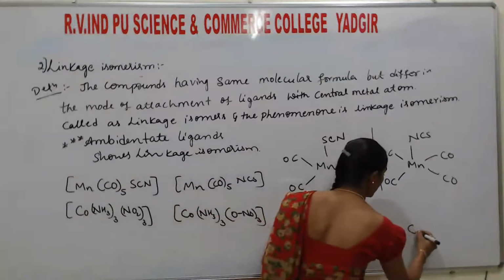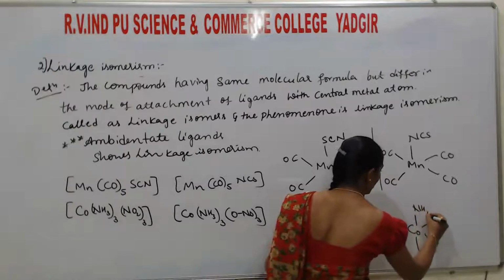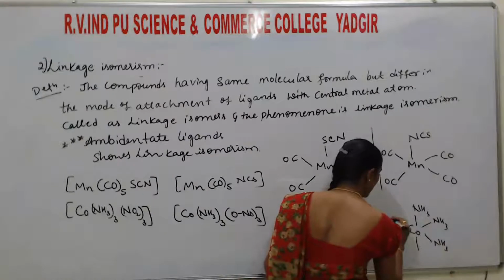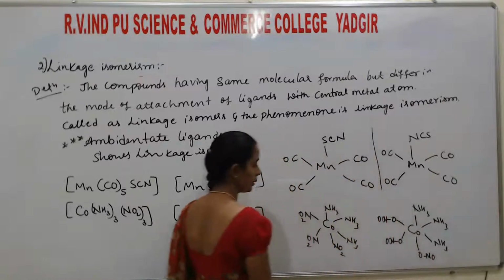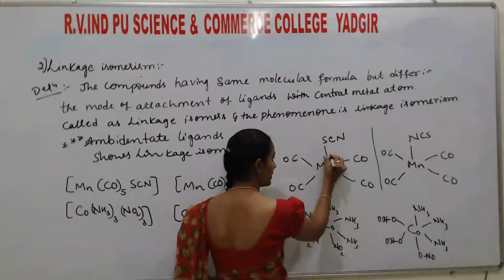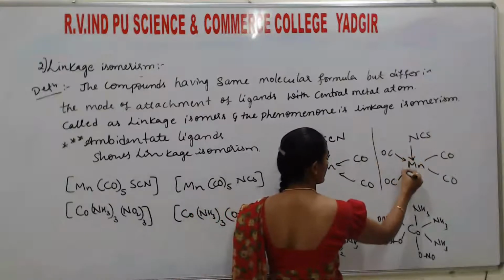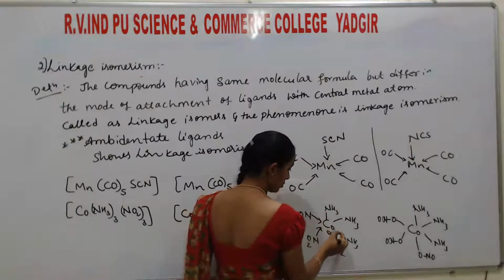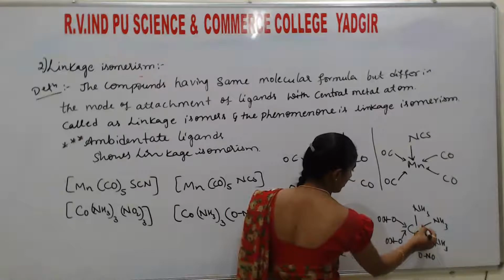If you consider here Co, NH3, NH3, NH3, so this is ONO, ONO, and this is ONO. Yes, students, the linkage here is through what? Sulfur. Here linkage is through what? Nitrogen. So here linkage is through nitrogen. Here linkage is through oxygen.